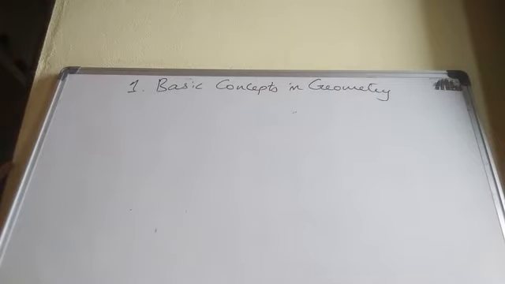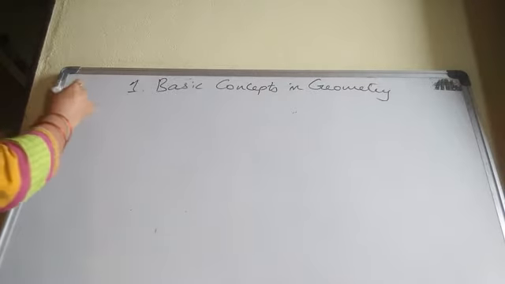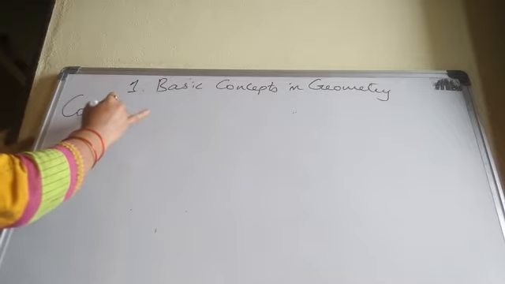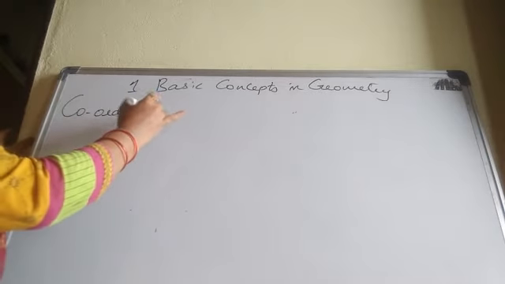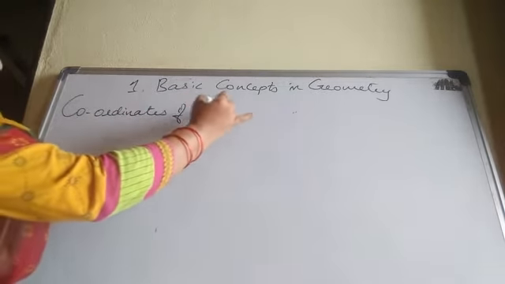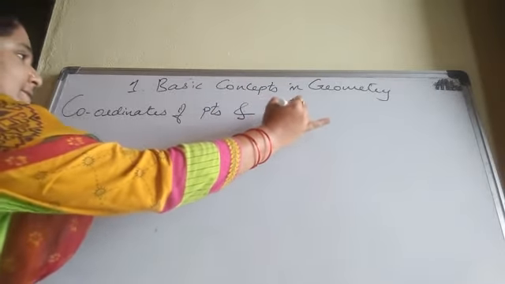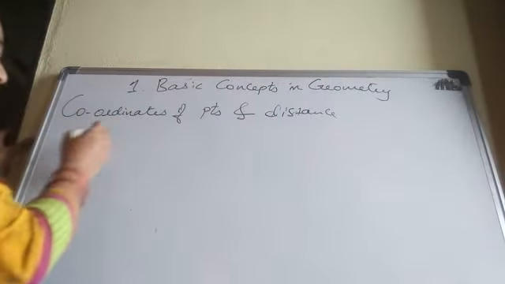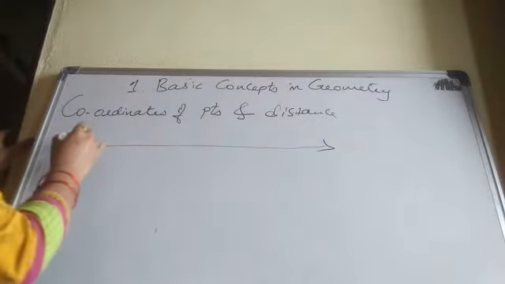Now turn the page. Page number 2. On page number 2, what did he explain? The coordinates of points and distance. How did he explain it? By taking a number line.